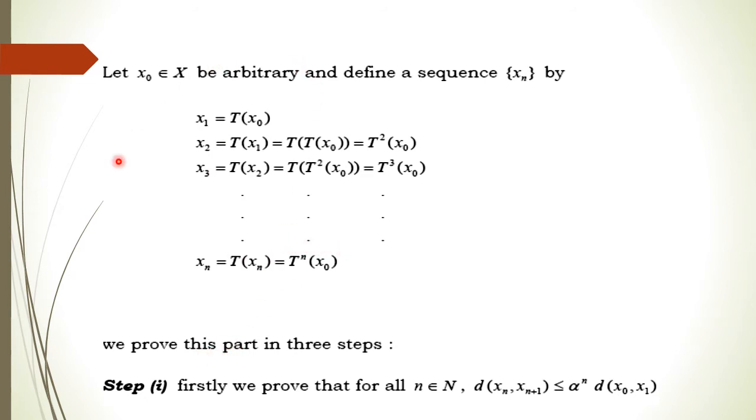So now we have generated a sequence. What do we want to show? We want to show that there exists a fixed point. For existence of a fixed point, we first show that this is a Cauchy sequence. We will prove this part in three steps. The first step is to prove that for all n belonging to the natural numbers, the distance between any two consecutive points is less than or equal to alpha to the power n times the distance of x naught and x1.